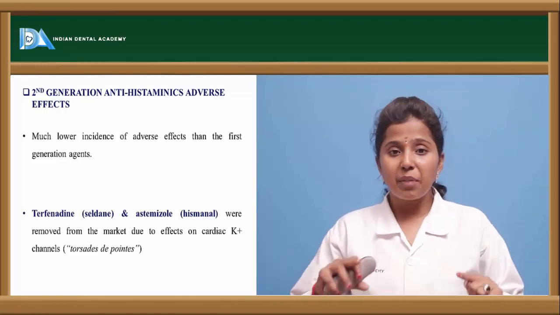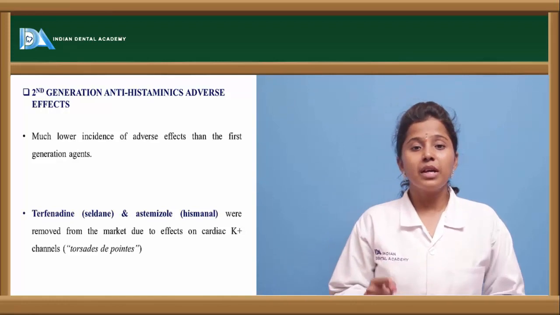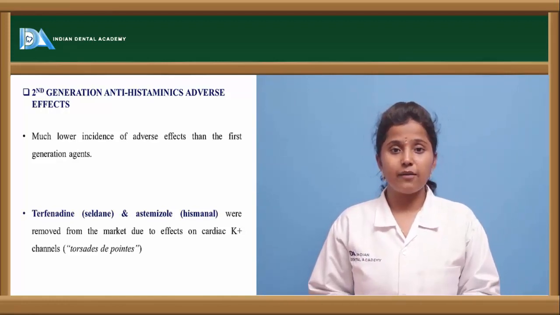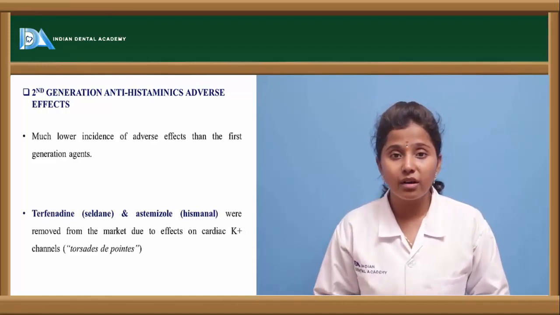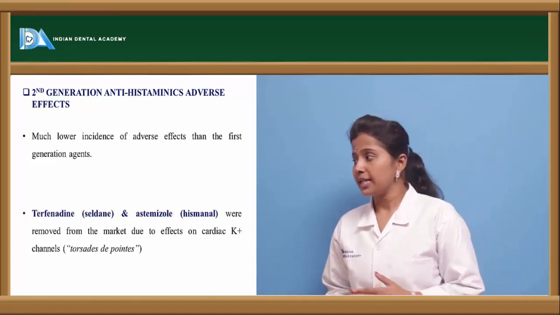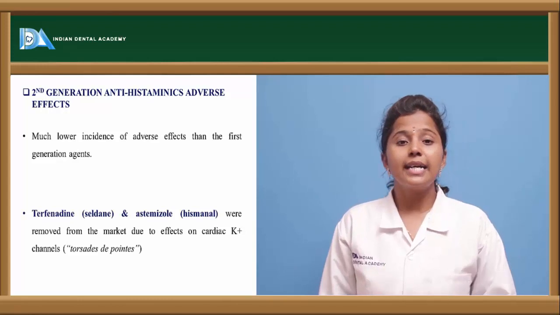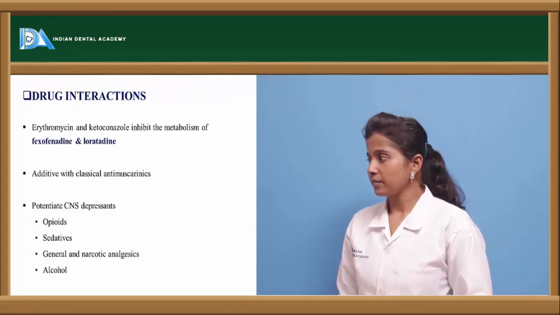But if there is any obstruction in the pathway, the impulse is recirculated. This kind of condition is observed with a few drugs, and it is called torsades de pointes. It is observed with second generation antihistaminergic H1 receptor drugs.